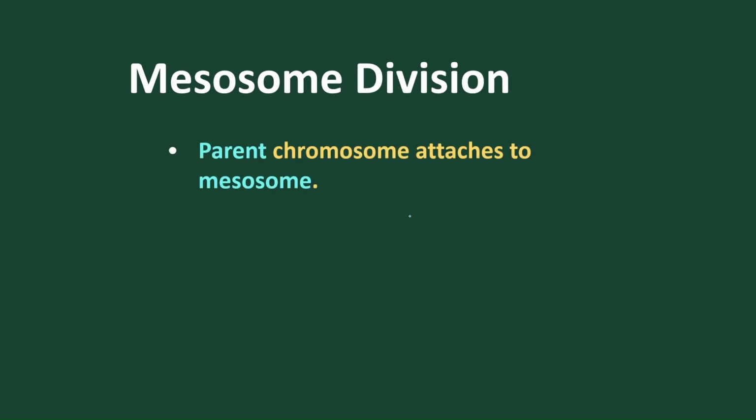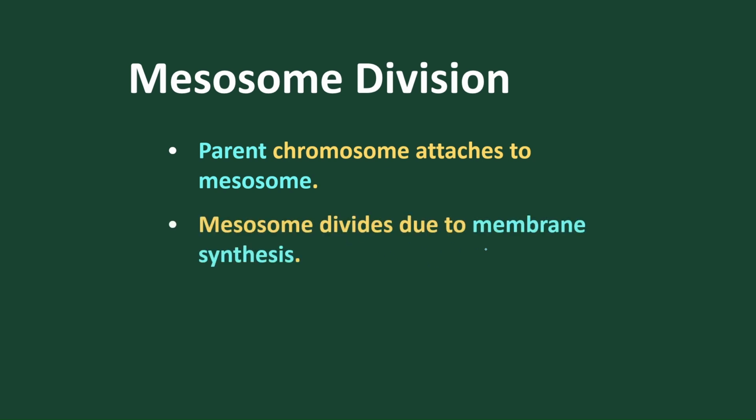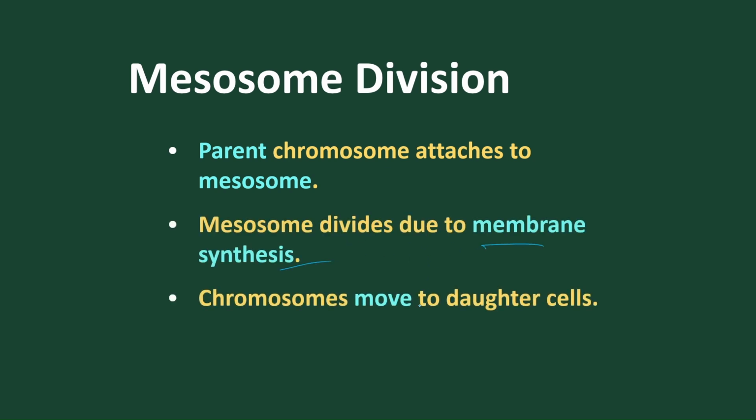Mesosome duplication takes place, as we have discussed. Let us suppose this is the parent mesosome present, and this is the cell membrane. Here the cell membrane synthesizes to produce two mesosomes. So two mesosomes are produced by the division of the cell membrane. The mesosome divides by membrane synthesis. And the chromosomes move to the daughter cells, as we have discussed.